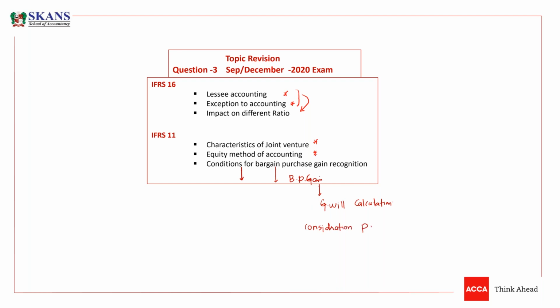You need to assess whether this consideration is at fair value or not. You need to reassess, recalculate and confirm consideration paid again. Then you need to take net assets at acquisition. So you need to again confirm whether these net assets are at fair value or not.